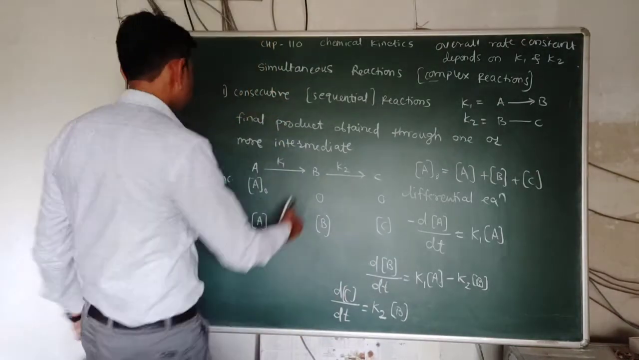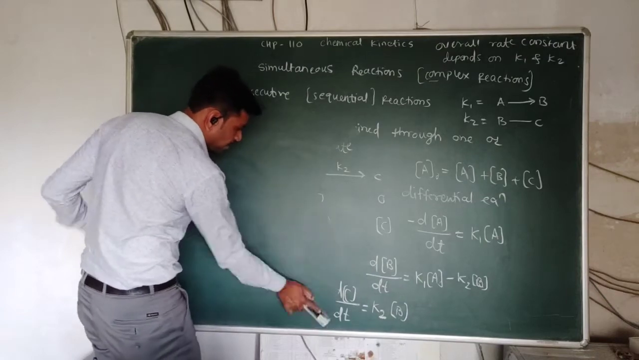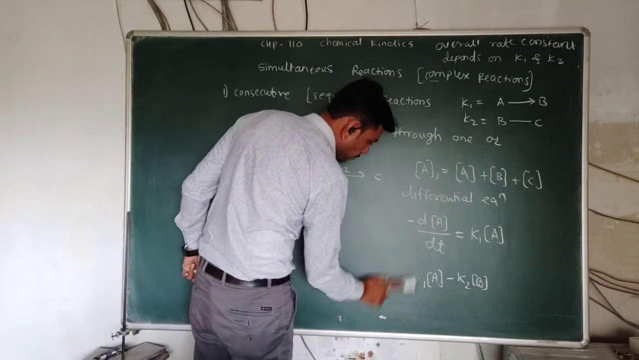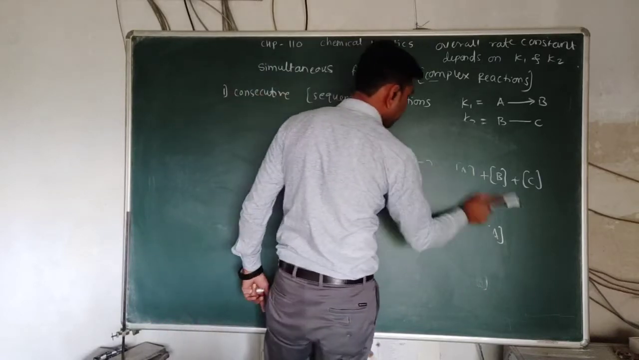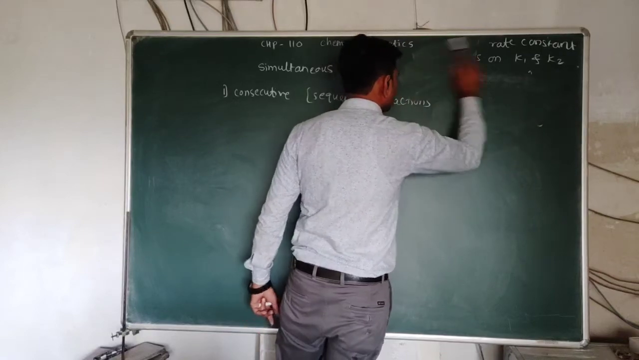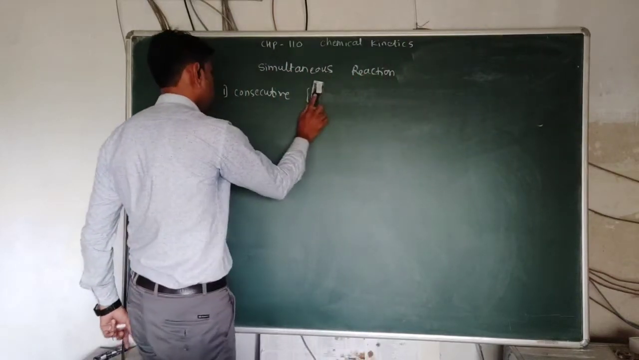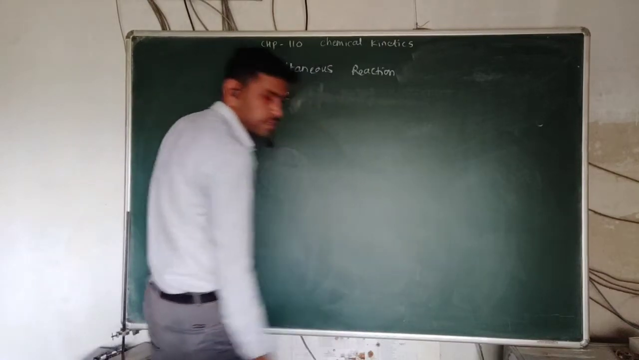Now if we see the graphical representation of concentration versus time, as the time passes, the concentrations of A, B and C change.